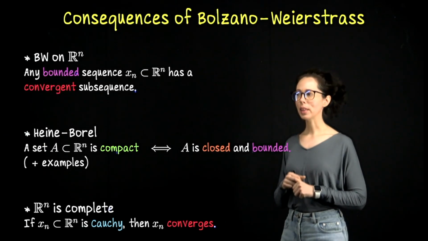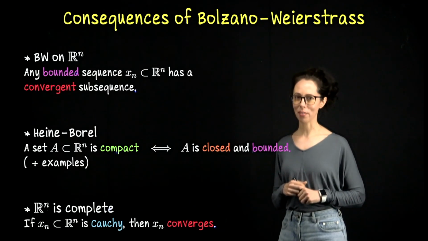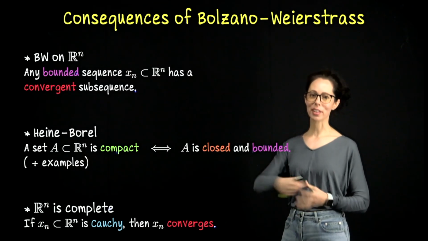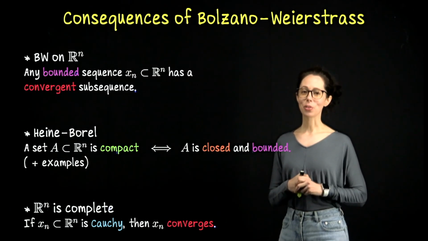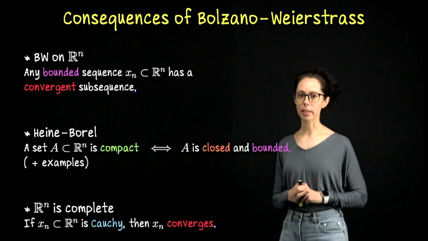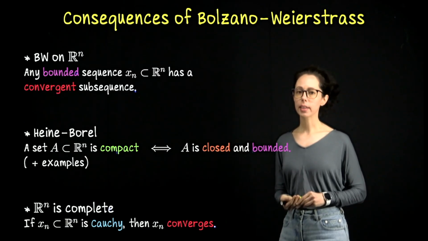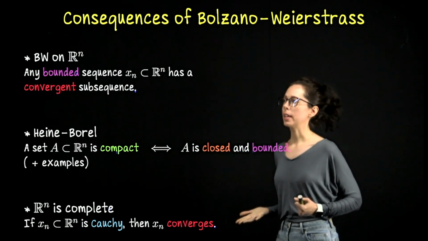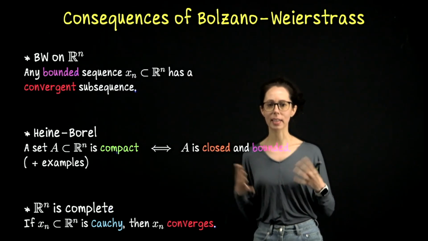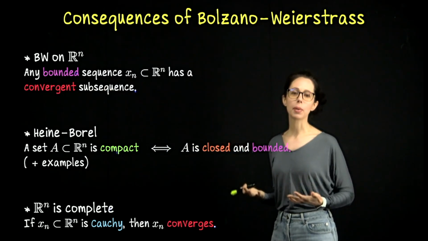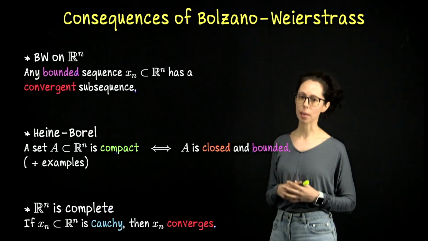In this video, I would like to wrap up our recent tour of compact sets by discussing some consequences of the Bolzano Weierstrass theorem from Real Analysis 1. So to remind you of what that theorem said, it told us that any bounded sequence of real numbers yields a convergent subsequence. So the first thing I want to point out is that you can take that result and extend it to Rn, so that any bounded sequence in n-dimensional Euclidean space must have a convergent subsequence.